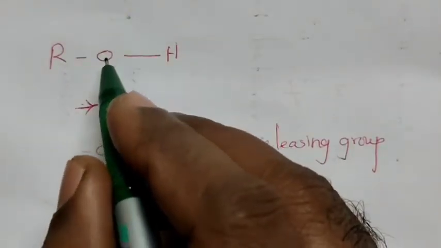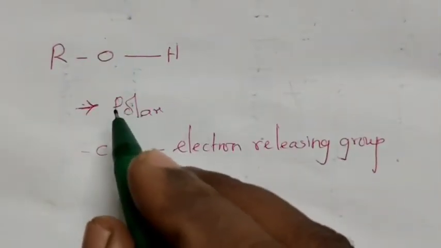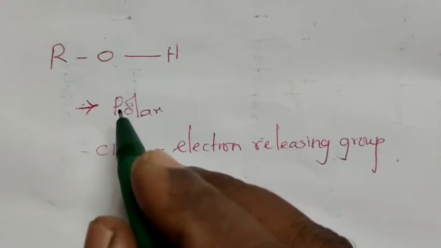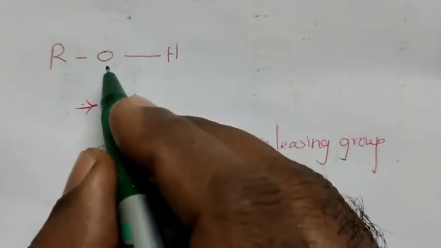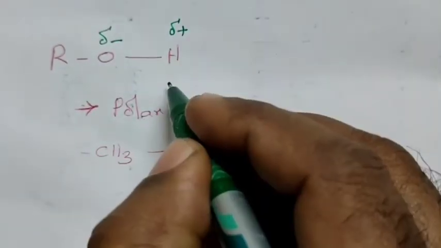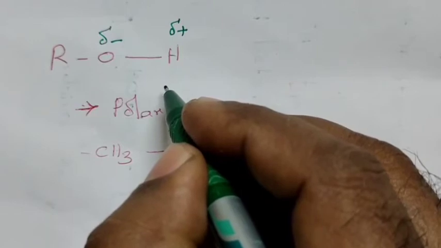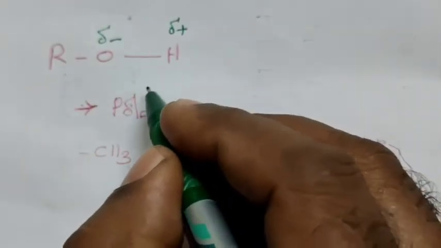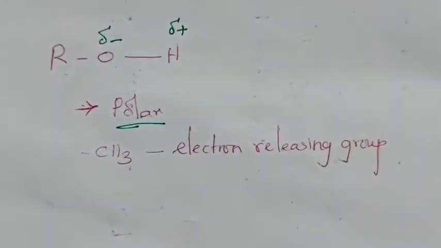In alcohol, oxygen is highly electronegative. Hence, it attracts the shared pair of electrons towards itself. Due to that, oxygen acquires partial negative charge and hydrogen acquires partial positive charge. That means the O-H bond is polar in nature.